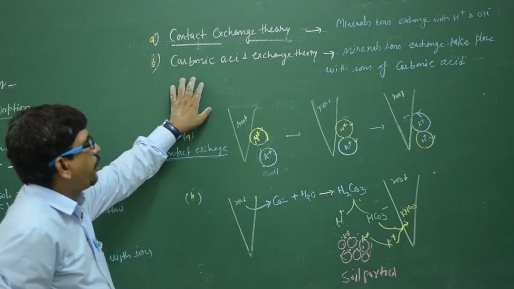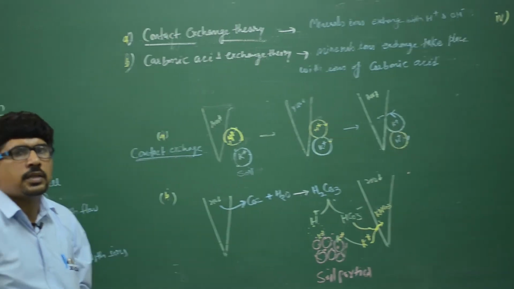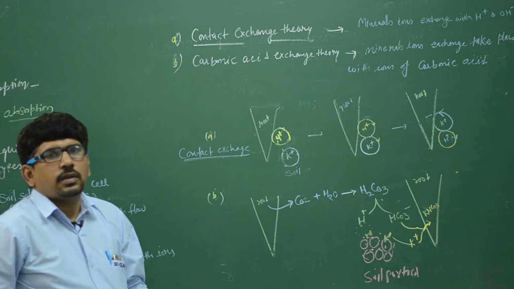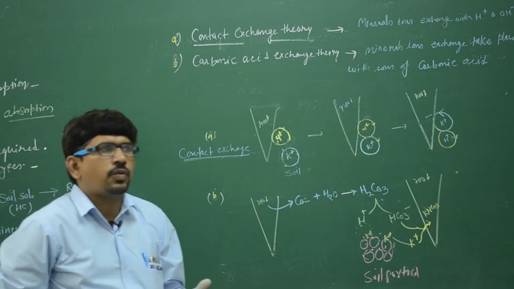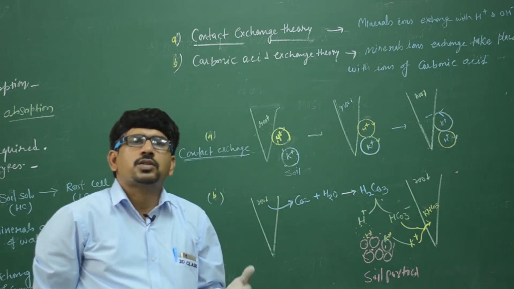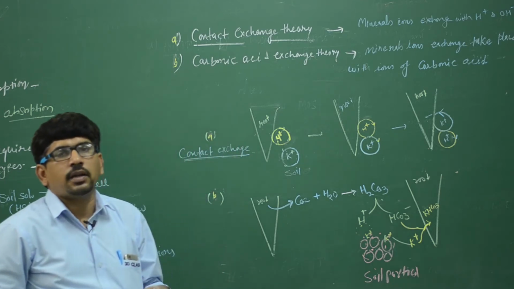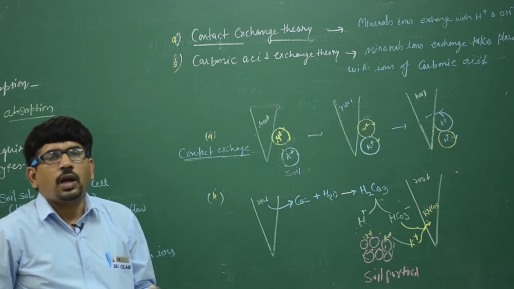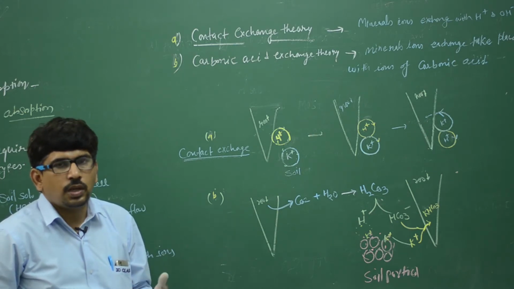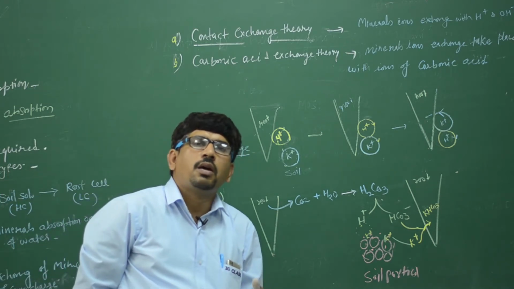Second is the carbonic acid exchange theory. It means in this theory, first the carbonic acid is made. How is the carbonic acid made? You know very well the root cells respire and release CO2. This CO2 combines with the soil H2O and makes H2CO3, and this H2CO3 breaks into H plus and HCO3 minus.